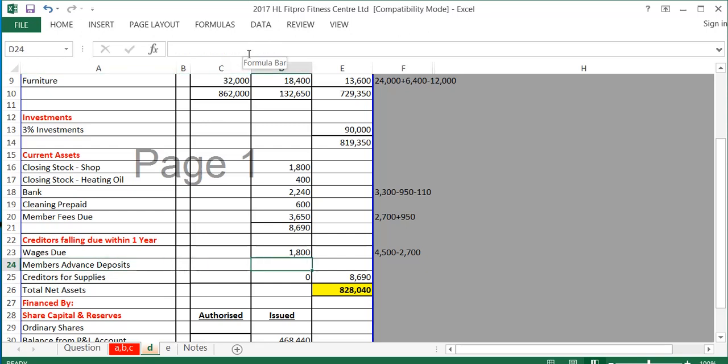Member advance deposit. These are members that have paid us in advance, and I suppose we owe them back the membership. That's why these are liabilities. And these come to 4,200, which we just get from note 3 of the accounts. And the creditors for supplies, creditors are always a liability, and the creditors for supplies at the end of the year comes from note 7 to the accounts, 3,600.